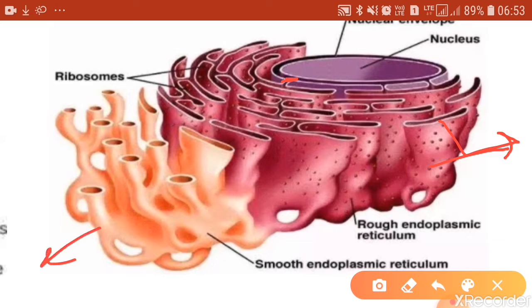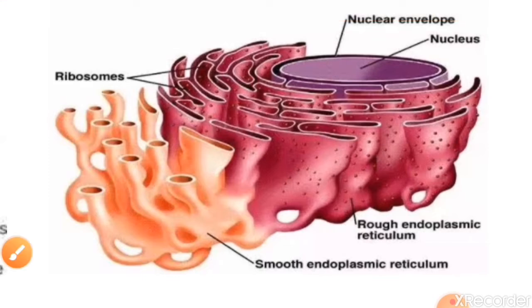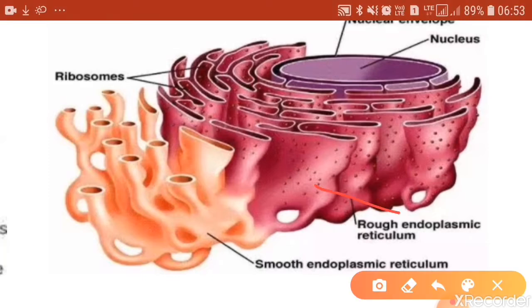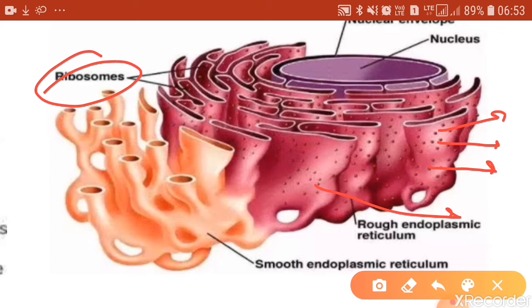On the rough endoplasmic reticulum you can see these red dots. These are the spherical bodies called ribosomes, which are the site of protein synthesis. The ribosomes are called protein factories, because they synthesize proteins. So rough endoplasmic reticulum has ribosomes on the surface, whereas the smooth is devoid of ribosomes.